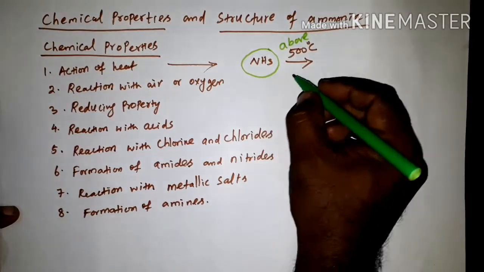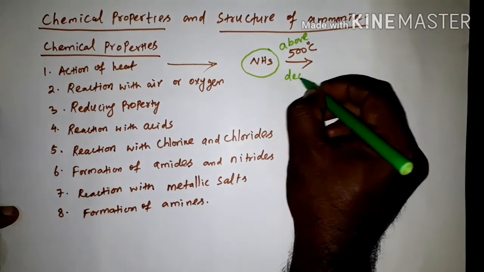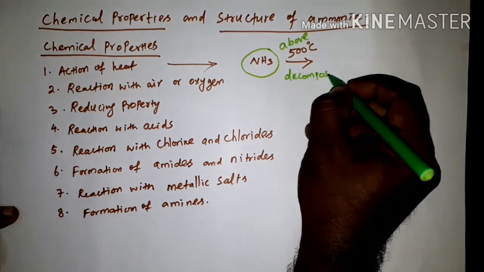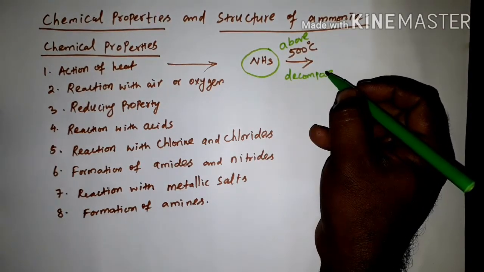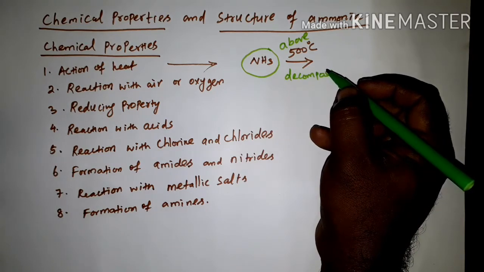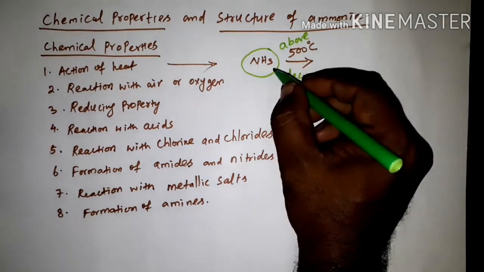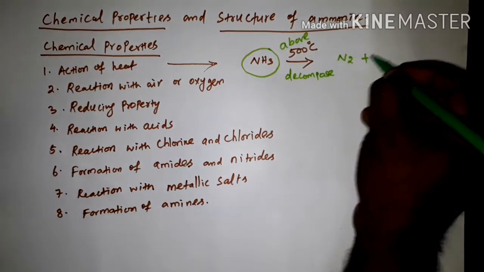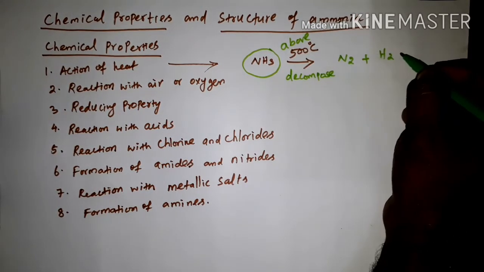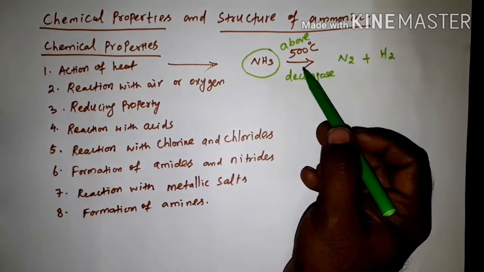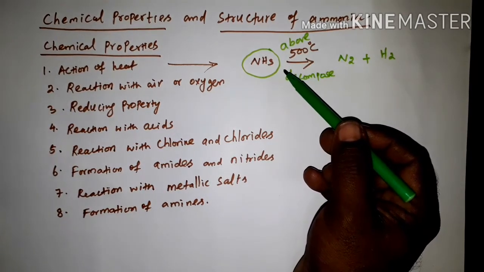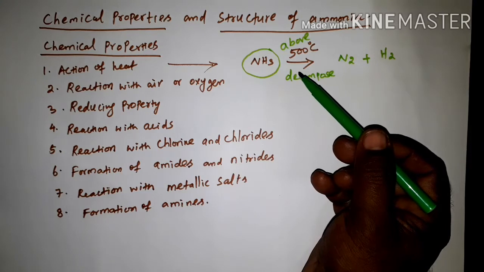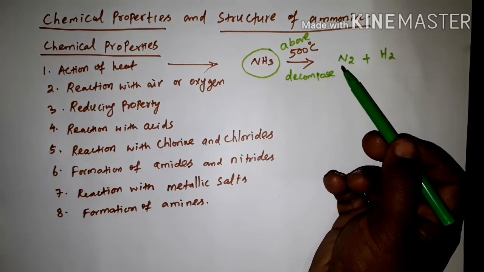Decompose means breaking. It will decompose into its elements. What are the elements present in ammonia? Nitrogen, N2 plus H2. So when you heat above 500 degrees Celsius, ammonia will decompose into nitrogen and hydrogen.